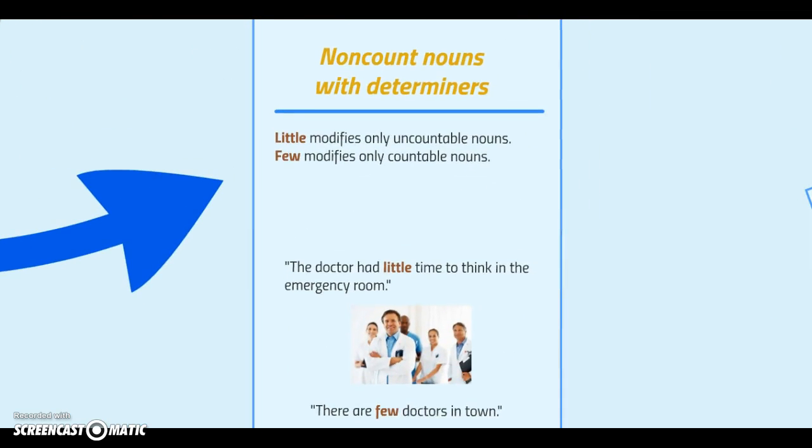So, nouns with determiners, tadi ada beberapa, some and any. We have also much and many for banyak. Tapi kalau sedikit gimana? So, we have little and few. Little modifies only uncountable nouns, and few modifies only countable nouns. This is an example that I give to you.